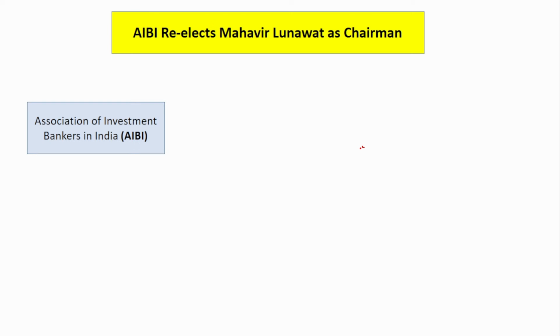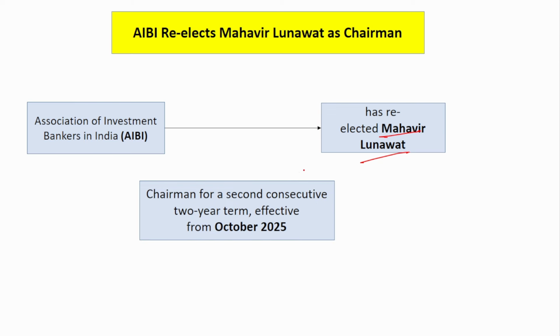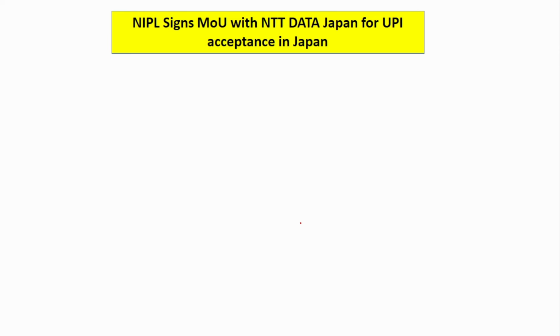Next is Association of Investment Bankers in India, AIBI. It has re-elected Mahavir Lonawat as its chairman. Here he is going to continue. He has already been the chairman, and now he has been re-elected as the chairman of AIBI. So he is the chairman for the second consecutive 2-year term effective from October 2025.